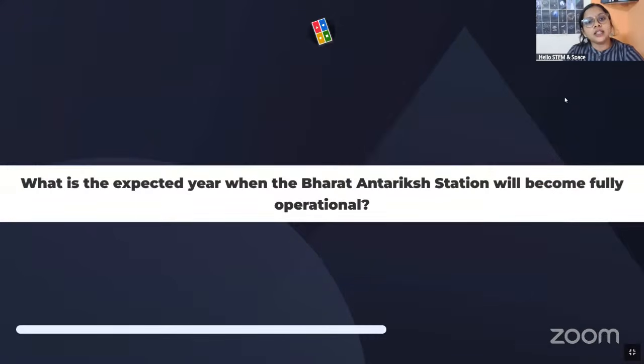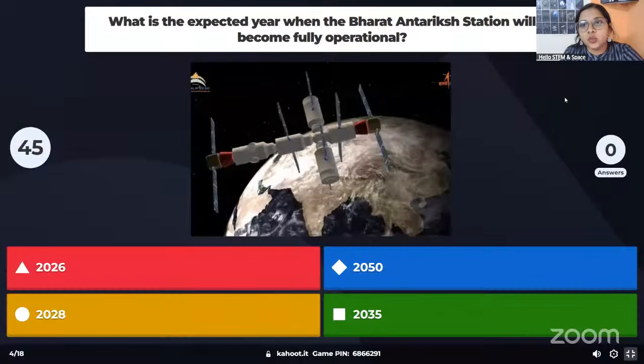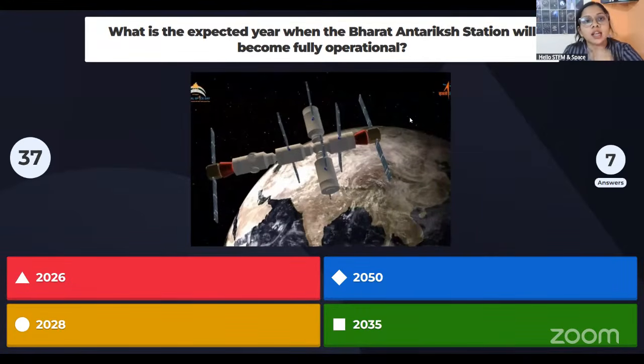What is the expected year when Bharat Antariksh Station will become fully operational? There is a small mistake in the question. It's Bharatiya Antariksh Station. If you don't know what it is, it is India's first and own space station, like ISS. We have ISS, right? Similarly, India is also going to build its own space station where we can send astronauts, and they can do experiments over there. So the question is, when will Bharatiya Antariksh Station become fully operational?